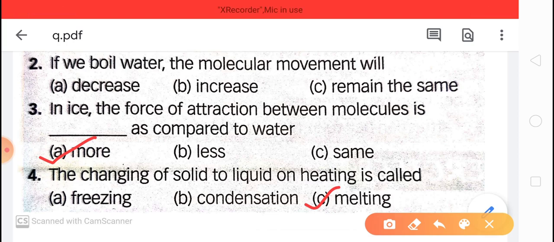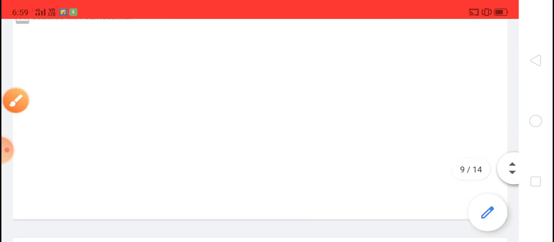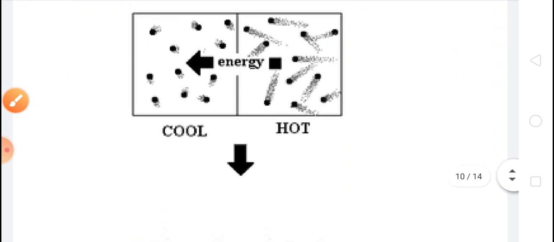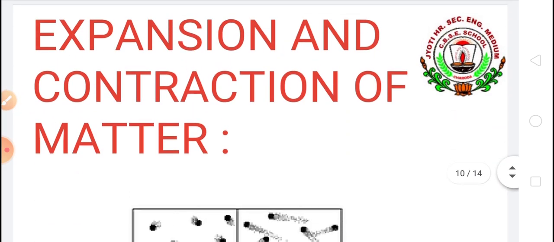Okay. Now come to the next point, children. Expansion and contraction of matter.